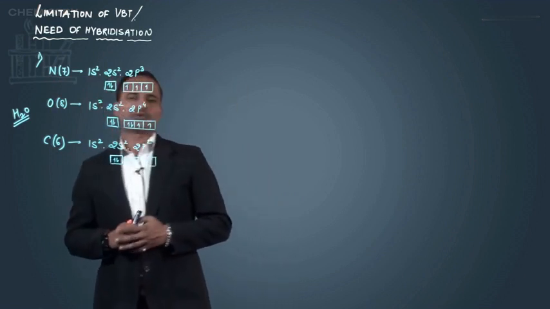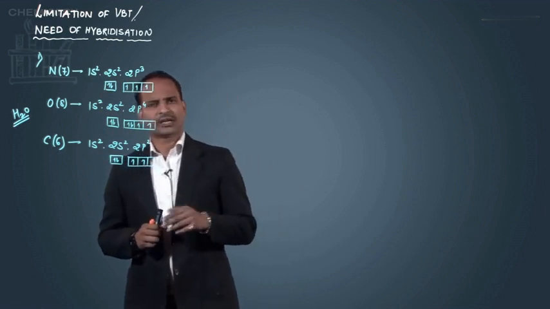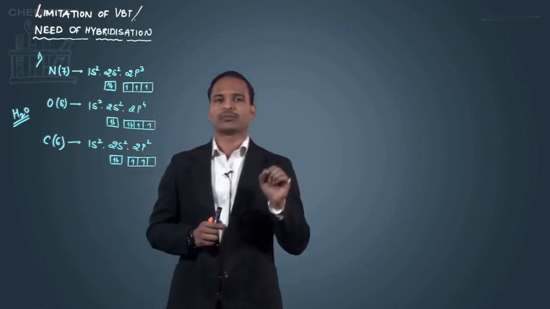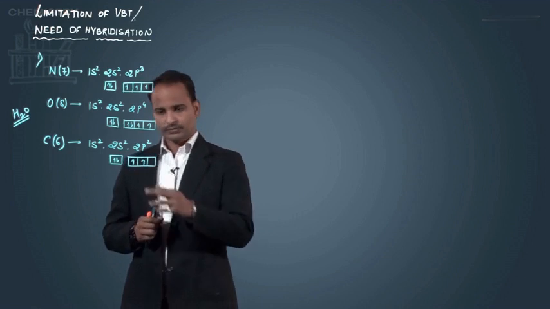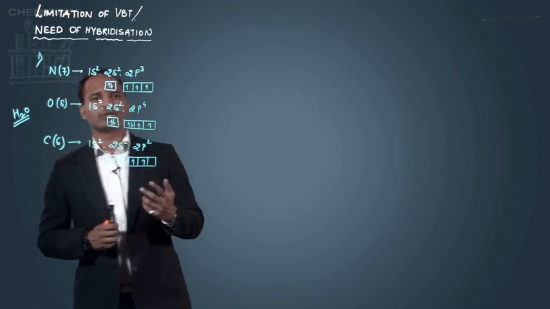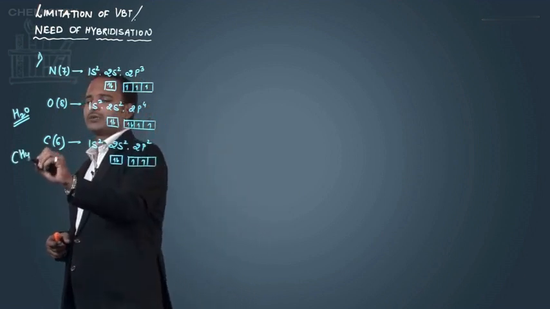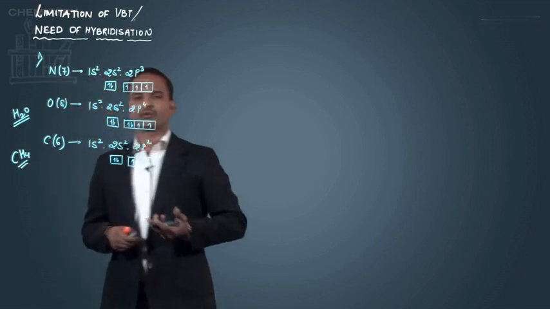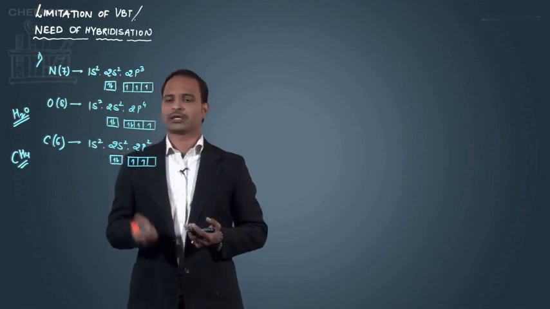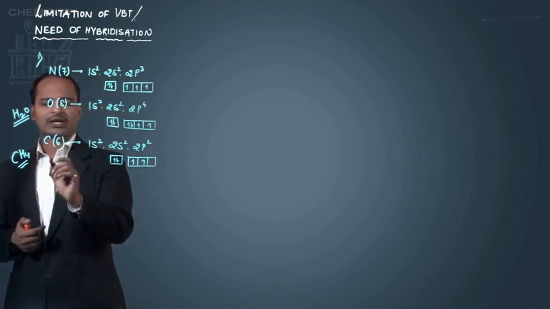So according to valence bond theory, carbon should form 2 bonds. But the truth is that carbon always forms 4 bonds. In organic chemistry, the teacher always says to count the number of bonds formed by an atom, and it should always be 4. So here the valence bond theory failed. It failed to explain how carbon, having only 2 half-filled orbitals, forms 4 bonds. For example, in methane, carbon combines with 4 hydrogens. According to valence bond theory, carbon would combine with 4 hydrogens only if it had 4 half-filled orbitals, which are not present. So this is the limitation in the case of carbon.